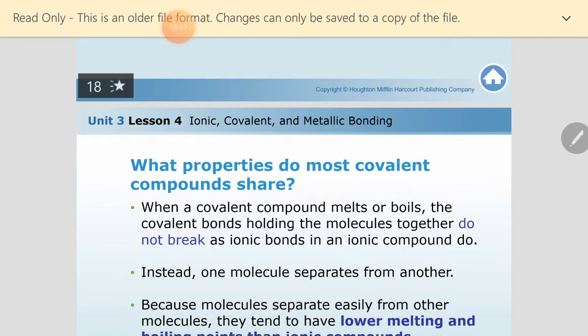We said in the ionic that increasing the temperature will finally break the ionic bond, and because the ionic bond is very strong, this needs very high temperature, and that's why the melting point and boiling point for ionic compounds are very high.